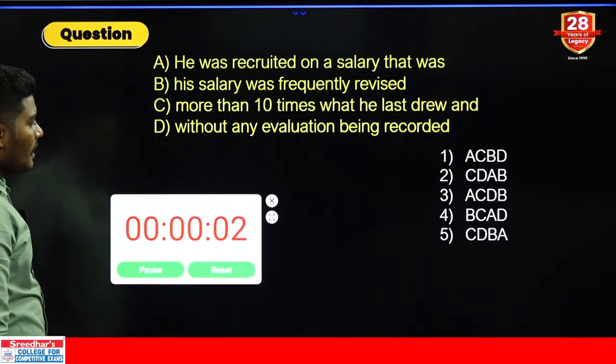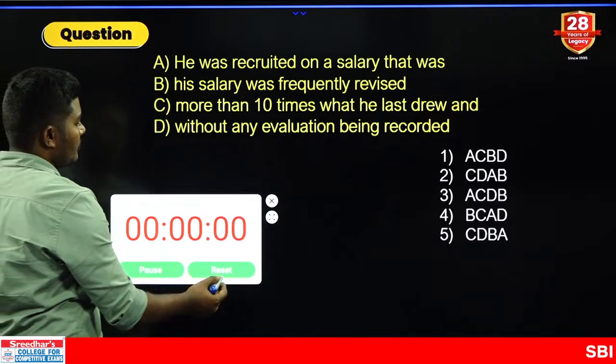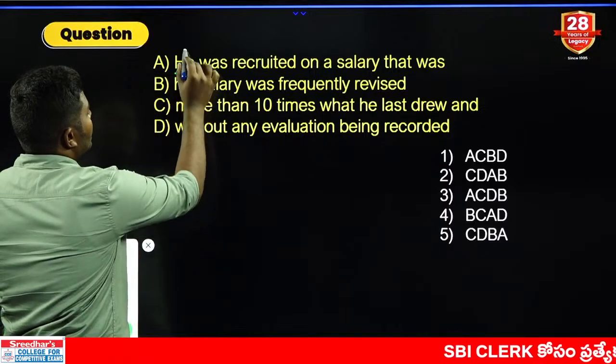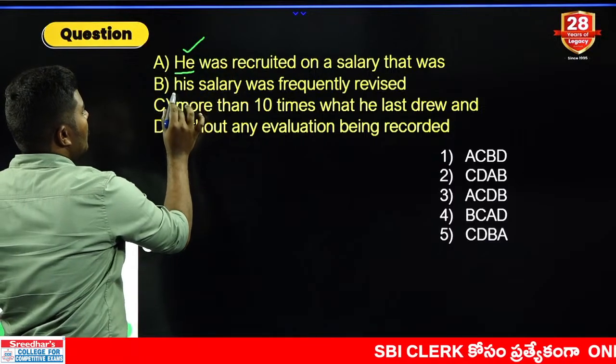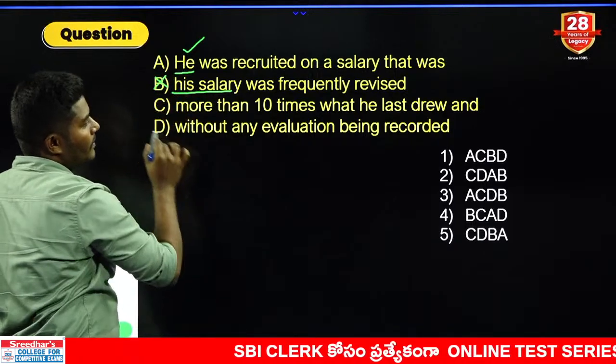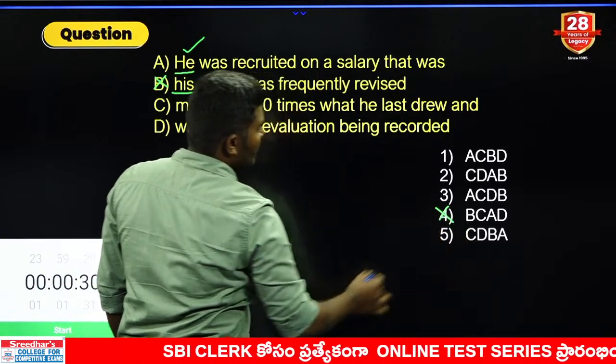One simple answer, another simple one. Let us check this. Coming to A, he can be used in the beginning, no problem. His salary, whose salary? His salary, the above person's salary. So B cannot be the beginner. So we can eliminate one option, very simple.